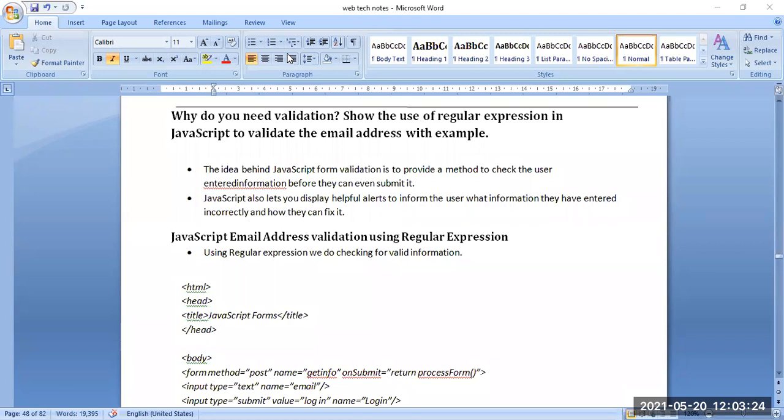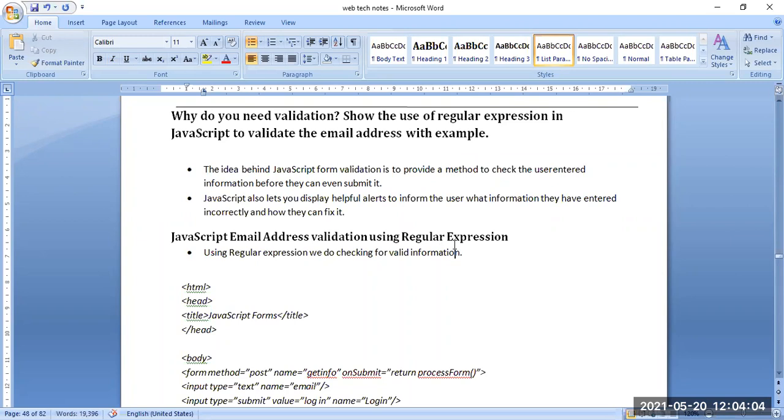So why do we need validation, or what is the purpose of validation, with some regular expression examples in JavaScript? The idea behind JavaScript form validation is to provide a method to check the user-entered information before they can even submit it. When we are going to submit some information, we need to check once again that whatever data we have processed is correct.